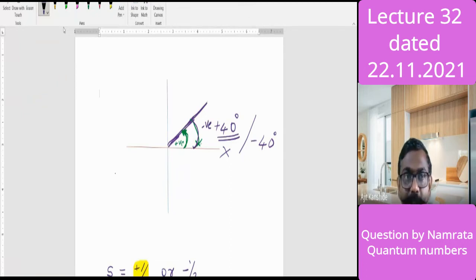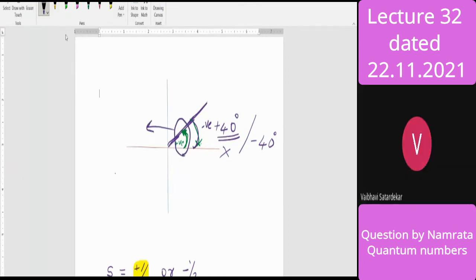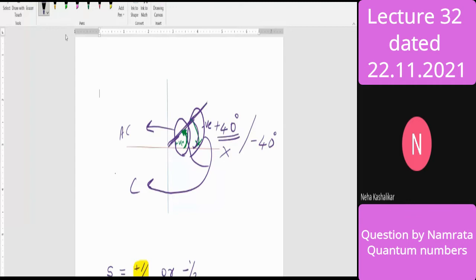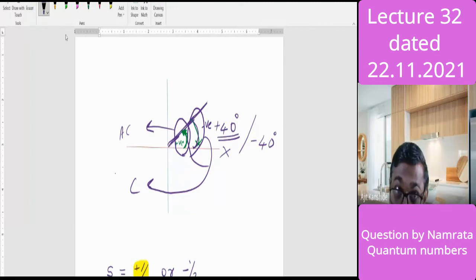Now tell me, which direction is clockwise and which is anti-clockwise? Now x to the segment, this direction, clockwise or anti-clockwise? Anti-clockwise, sir. Right, anti-clockwise. And this segment to x, it is clockwise. Therefore, the x-axis to the segment is a positive angle and the segment to the x-axis is a negative angle.